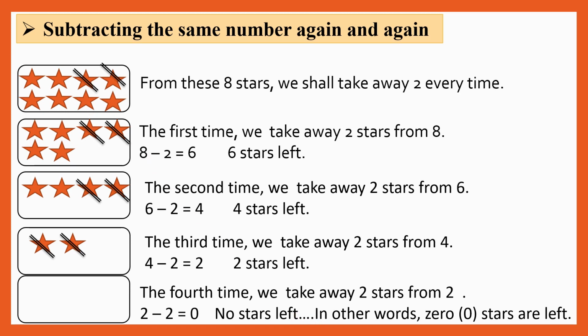So students, 4 is the maximum number of times that we could take away 2 stars at a time from 8 stars. Okay, students? So it means that division also means taking away the same number of things again and again from a certain number of things. Okay.